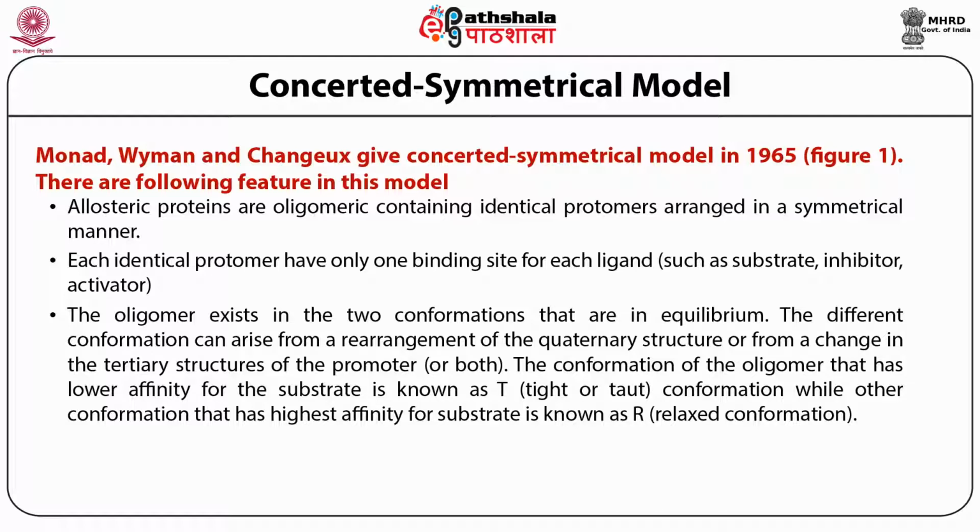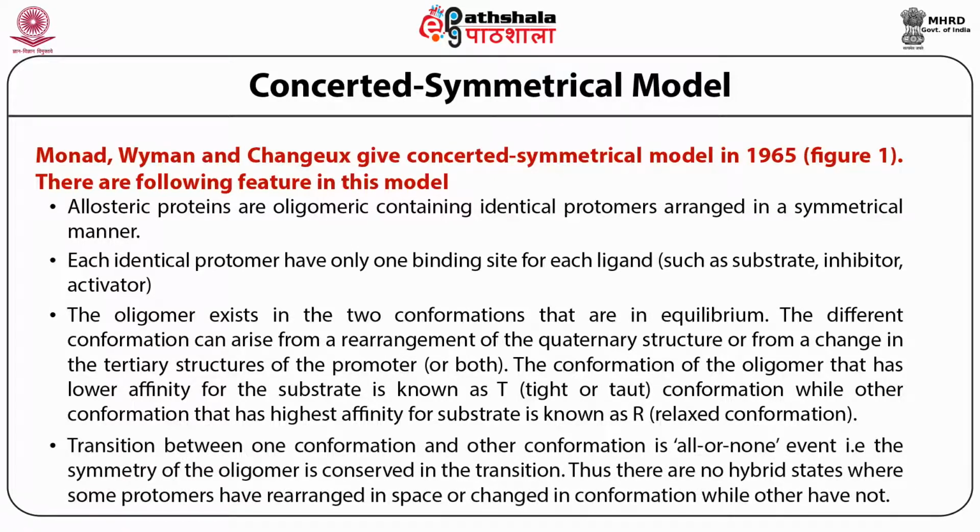The different conformations can arise from rearrangement of quaternary structure or from change in the tertiary structure of protomers, or both. The conformation of the oligomer that has a lower affinity for the substrate is known as the T or taut or tight state, while the other conformation that has the highest affinity for the substrate is known as the R state or relaxed state.